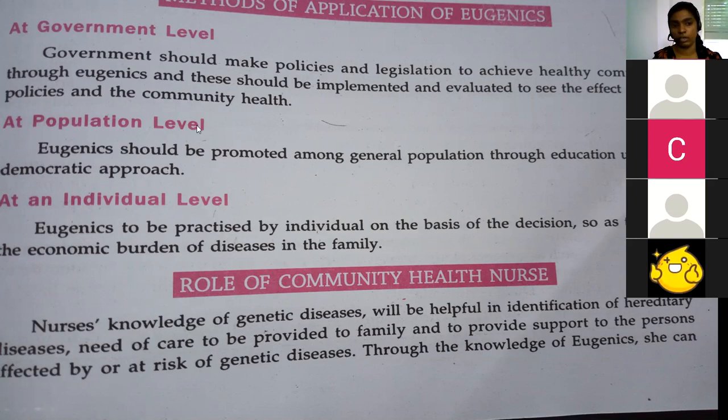And at the population level, eugenics should be promoted among the general population through education using the democratic approach, by giving counseling and health education to the general population within the community. This is how eugenics can be applied at the population level. And at the individual level, meaning person to person, giving people the chance to make decisions on their own, so that they can reduce the economic burden of diseases in the family. That is how eugenics can be applied within the nation, government